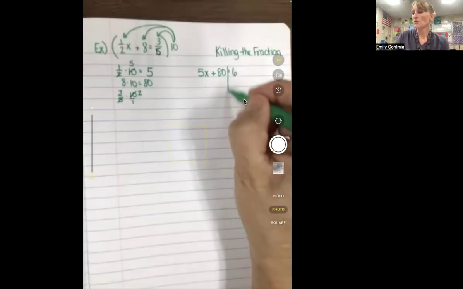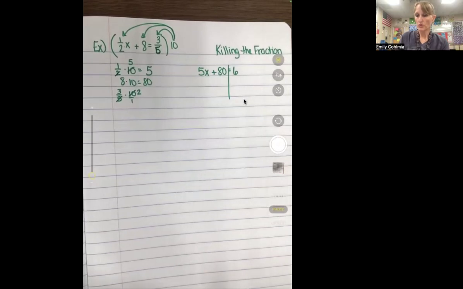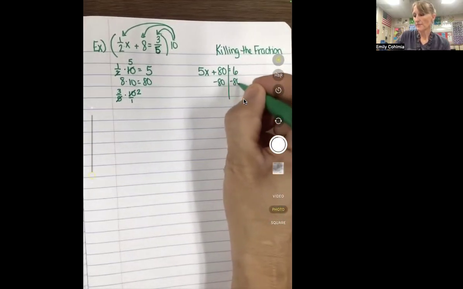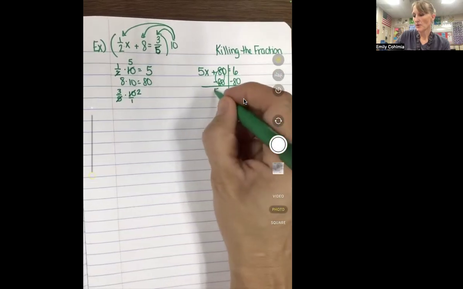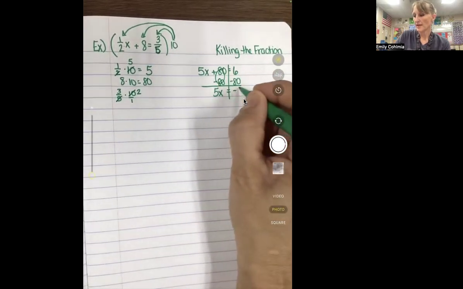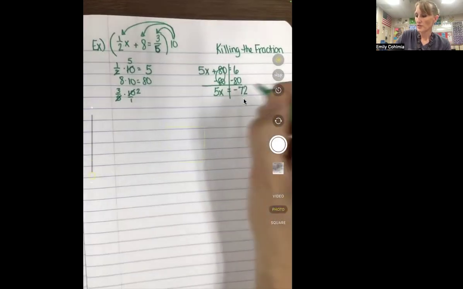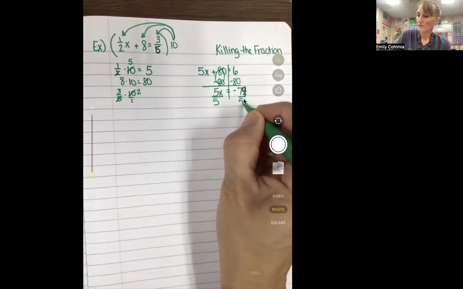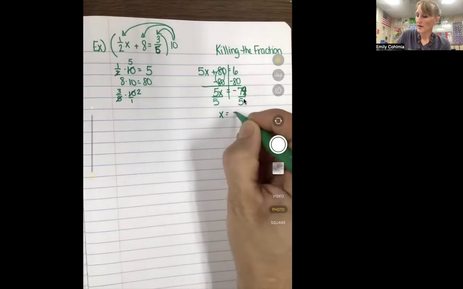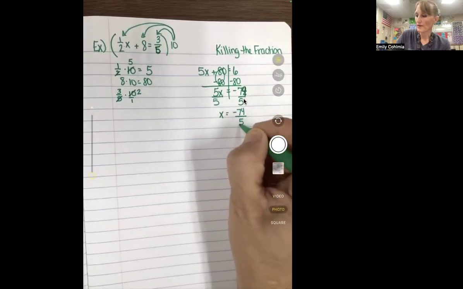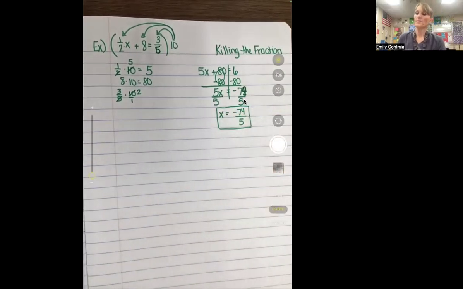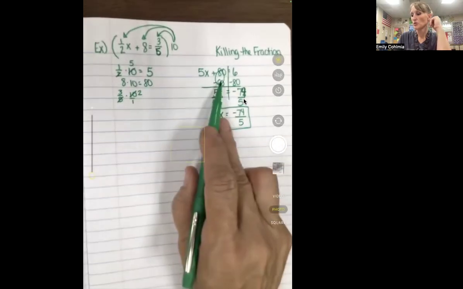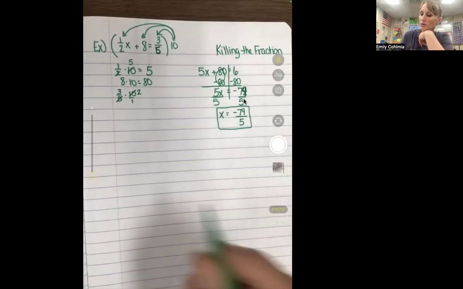So from here, then you can solve it just like you normally would. You would look and take your not so best friend and get him on the other side. There's your 0. So now we have 5x equals negative 72. I'm sorry, 74. And we would divide by 5 and divide by 5, and that doesn't simplify. So our answer would be negative 74 over 5. And that's how you kill a fraction. So we go from a nasty problem to a nice, pretty neat problem that we can solve.